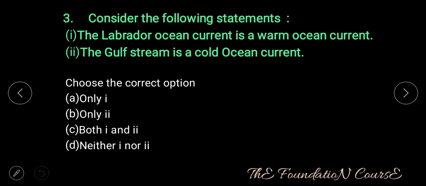Question number 3. Consider the following statements. Statement 1. The Labrador Ocean Current is a warm ocean current. Statement 2. The Gulf Stream is a cold ocean current. Choose the correct option. Option A, only one. Option B, only two. Option C, both 1 and 2. Option D, neither 1 nor 2.